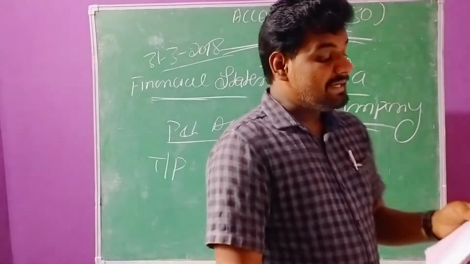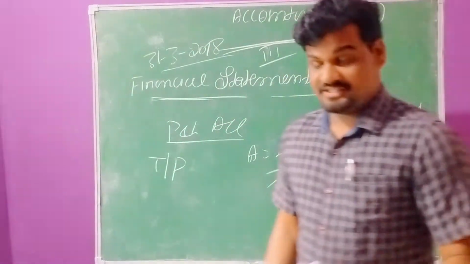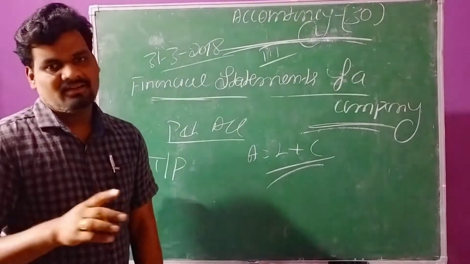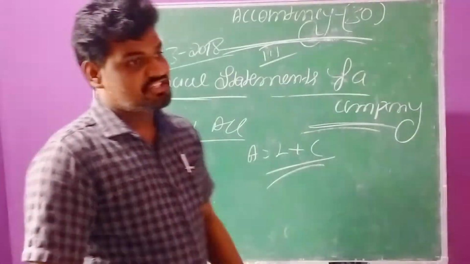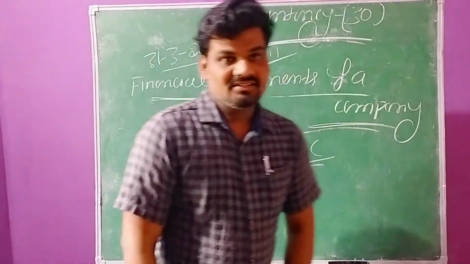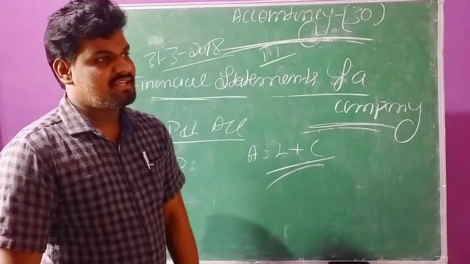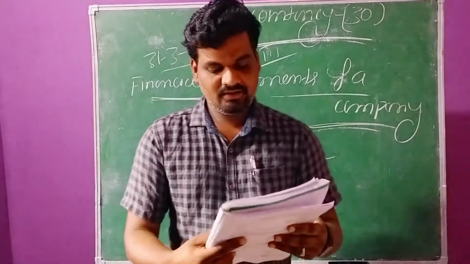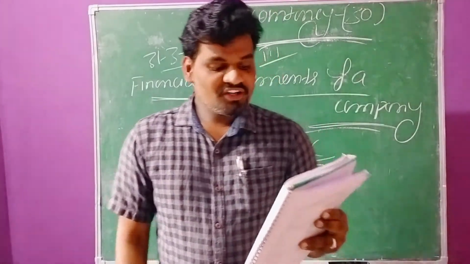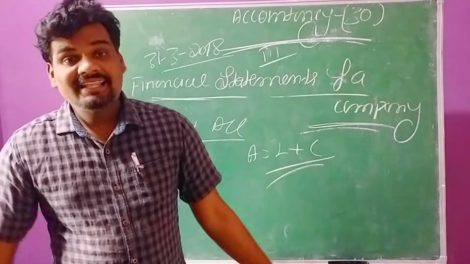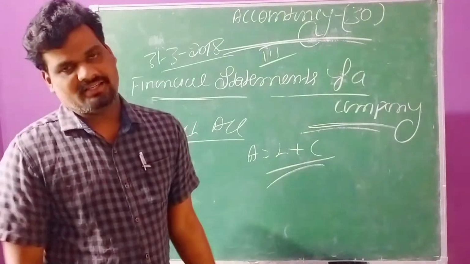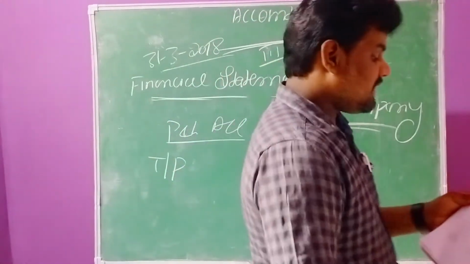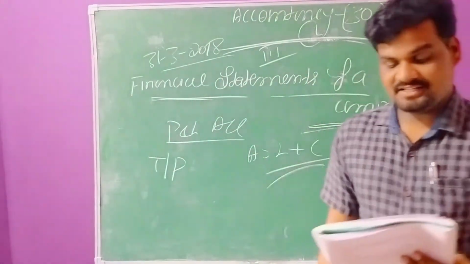Next one, depreciation on plant and machinery. This is an expense. For the plant and machinery they are charging depreciation, and that depreciation is an expense, which we need to record under expenses. Next one, amortization of goodwill. The decrease in the value of goodwill is an expense to the firm. Next one, interest on debentures.